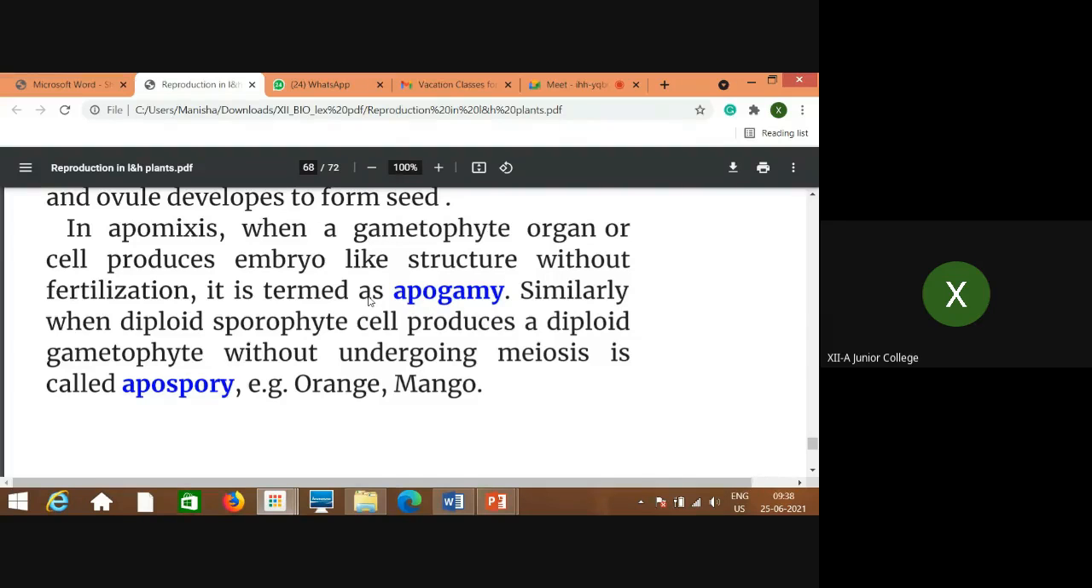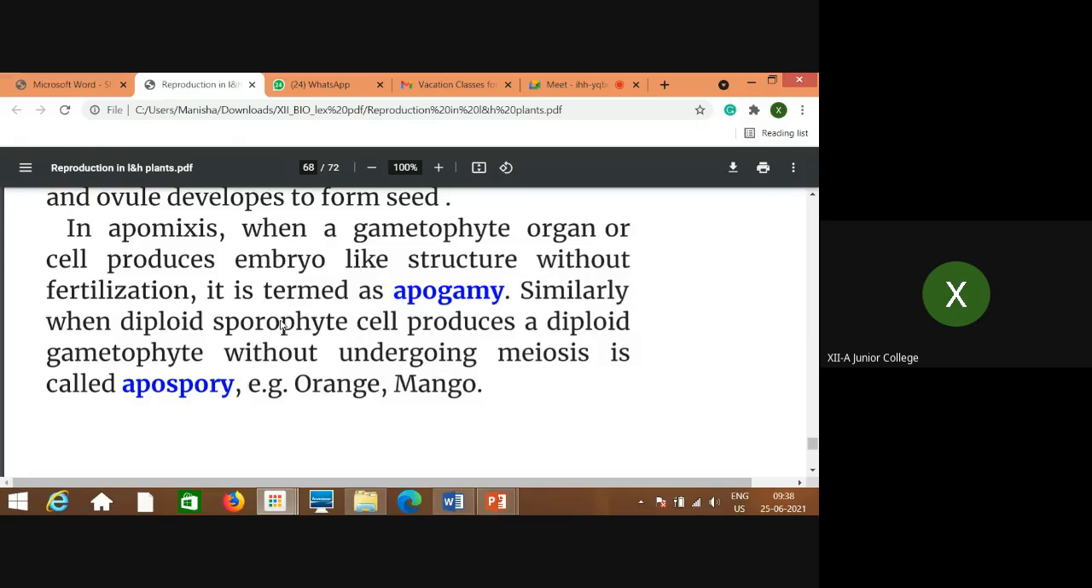Whereas similarly, when a diploid sporophyte cell produces a diploid gametophyte without undergoing meiosis, it is called apospory. Apospory means when sporogenous tissue is used. Apogamy means when a gametophytic cell is involved. Gametes, or gametic cell or haploid cell, is involved to produce the embryo. And when a diploid cell is involved to produce the embryo-like structure, which is diploid and which is not going to give rise to the haploid part by meiosis, so the gametophyte is developed, but that is not haploid but diploid. So that is called apospory.